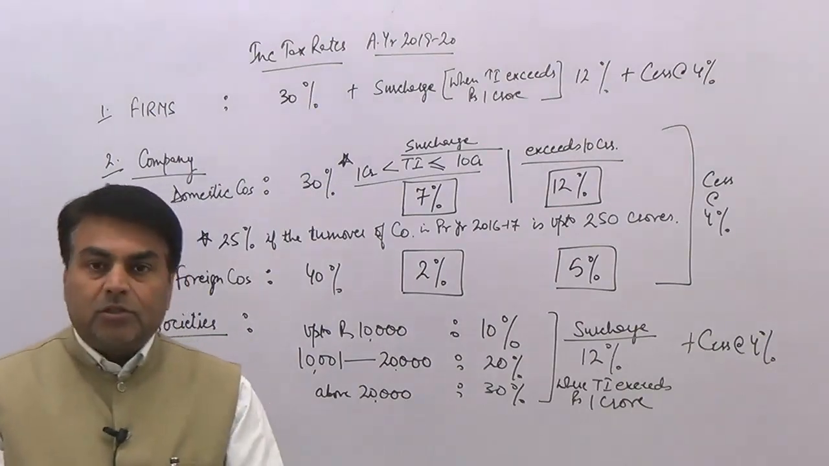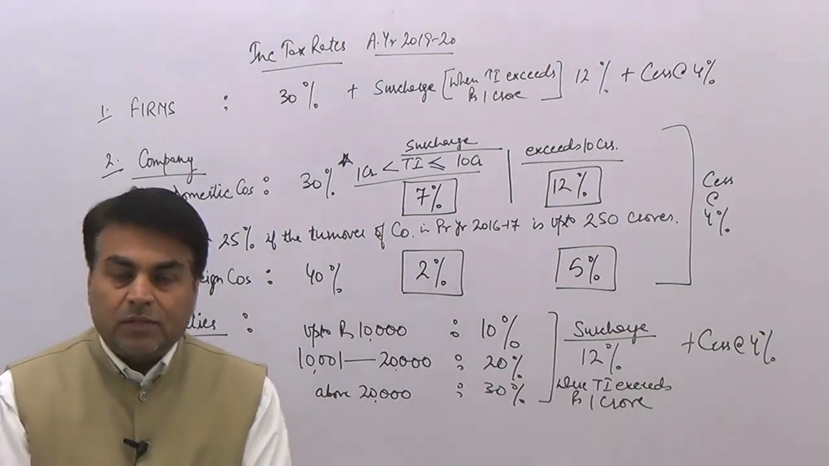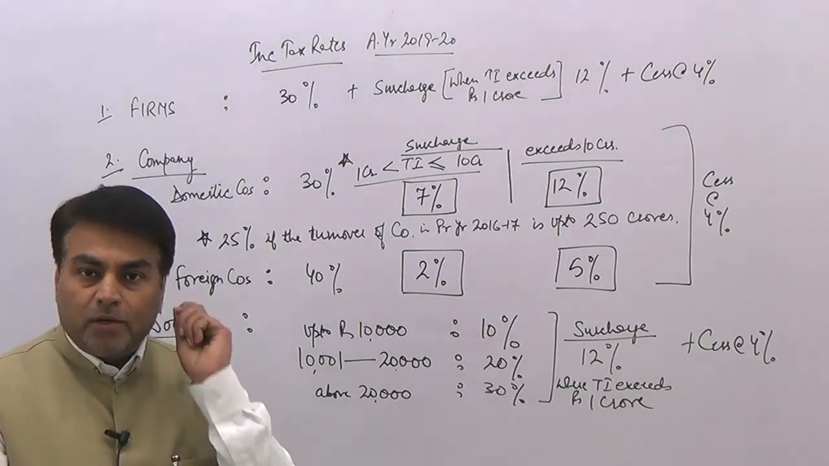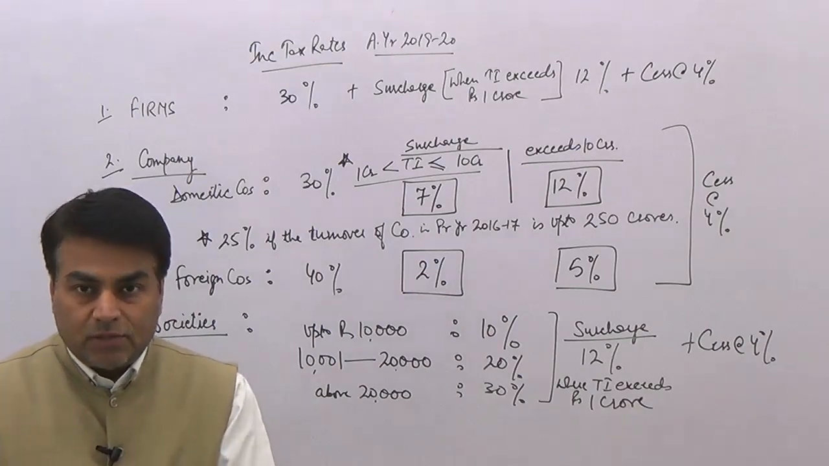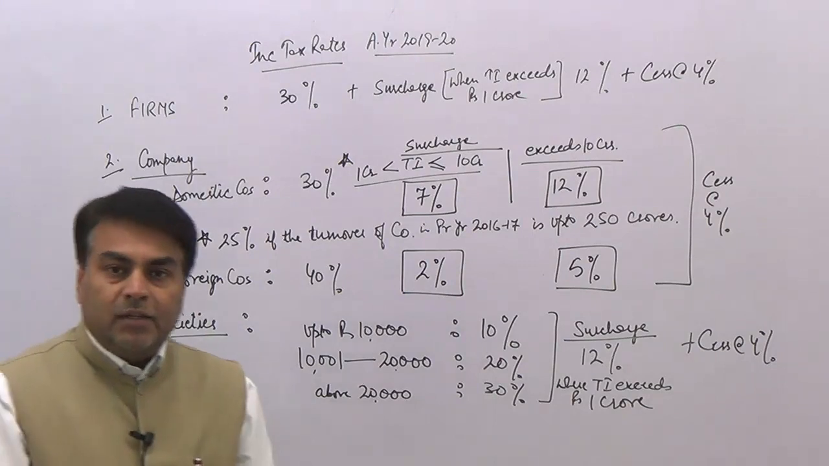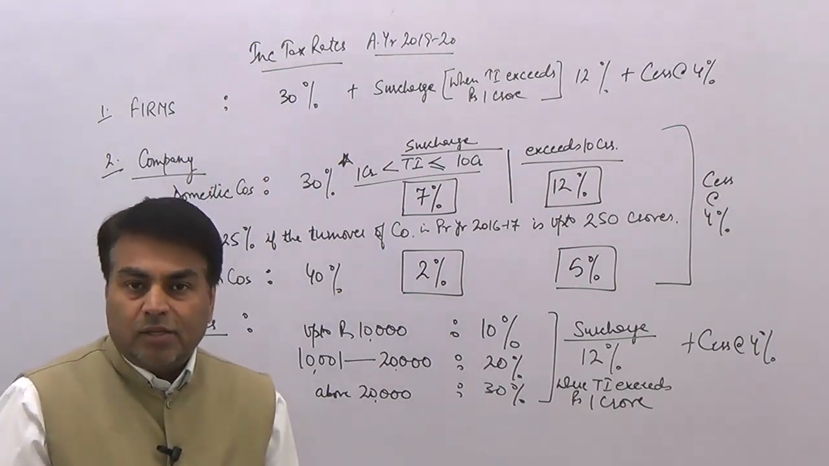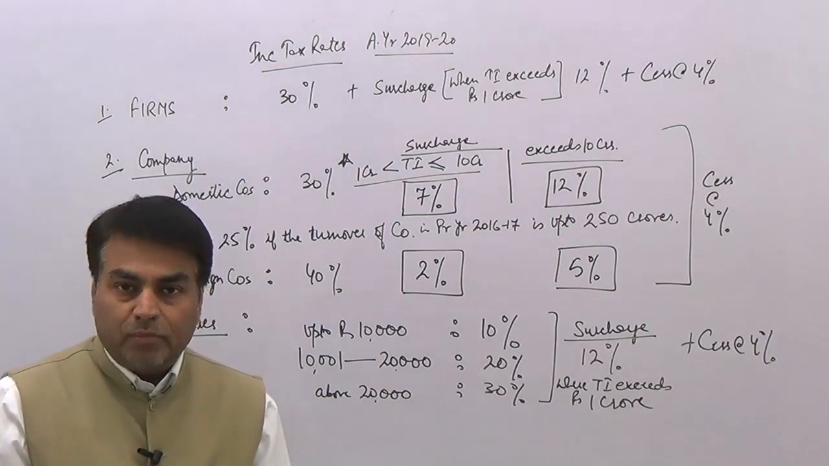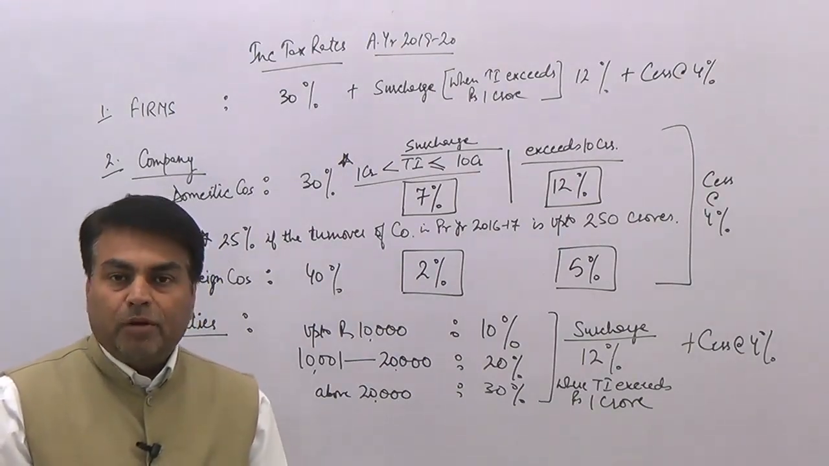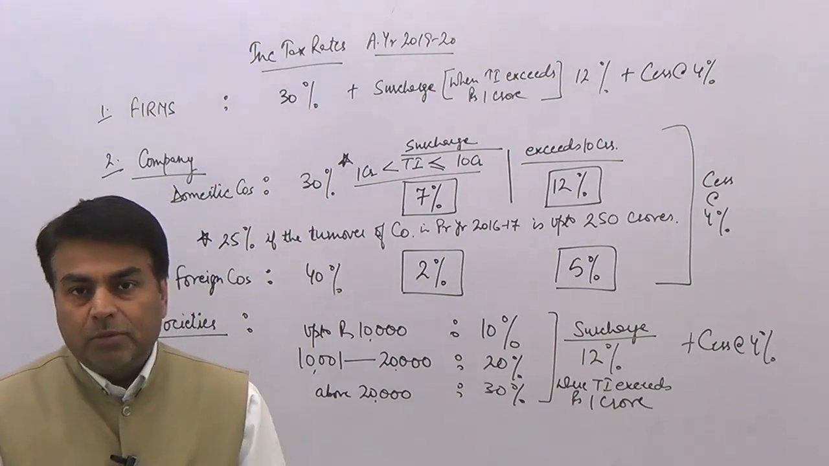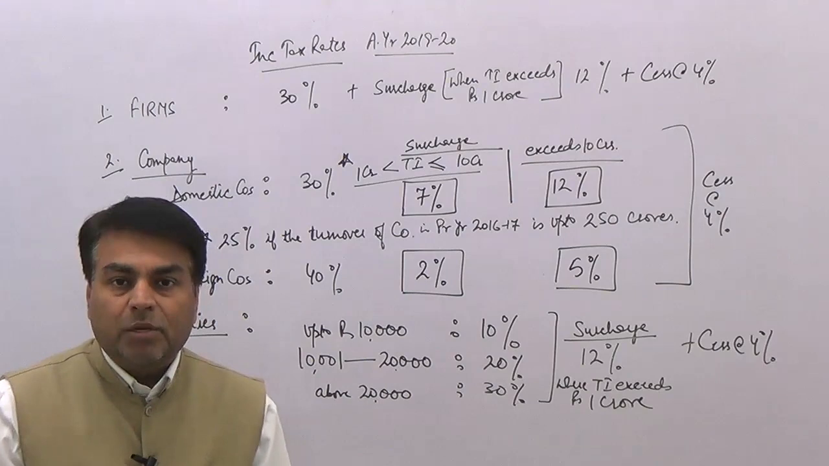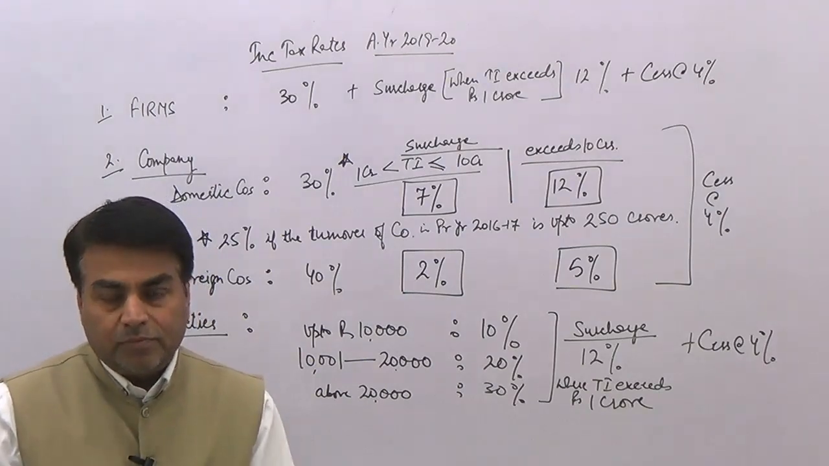Now, after discussing the income tax rates for individuals for assessment year 2019-20, we need to discuss the income tax rates for other kinds of entities. Among the other entities, we would cover number one, firms including LLPs; number two, companies, both domestic as well as foreign companies; and number three, the income tax rates applicable to a cooperative society.